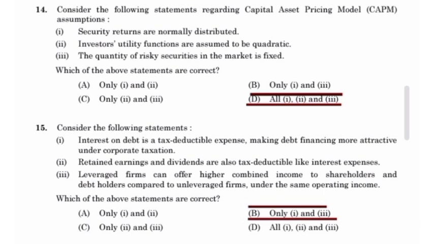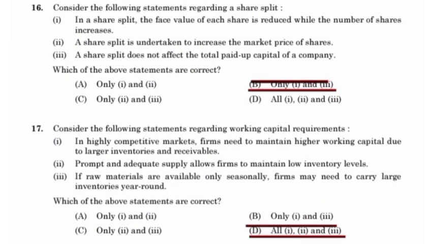Consider the following statement. Which of the following statements are correct? Interest on debt is a tax deductible expense, making debt financing more attractive under corporate taxation. A leveraged firm can offer higher combined income to shareholders and debt holders compared to unlevered firms under the same operating income.